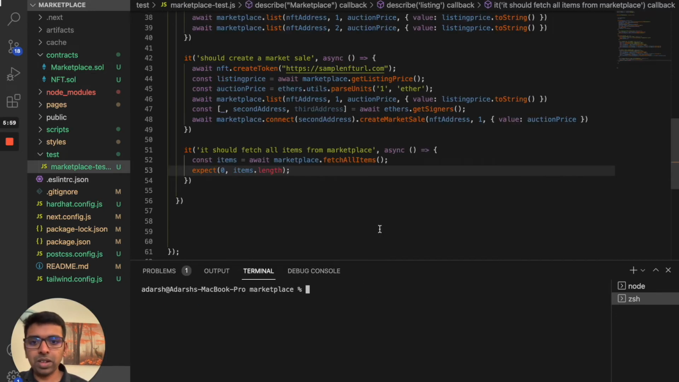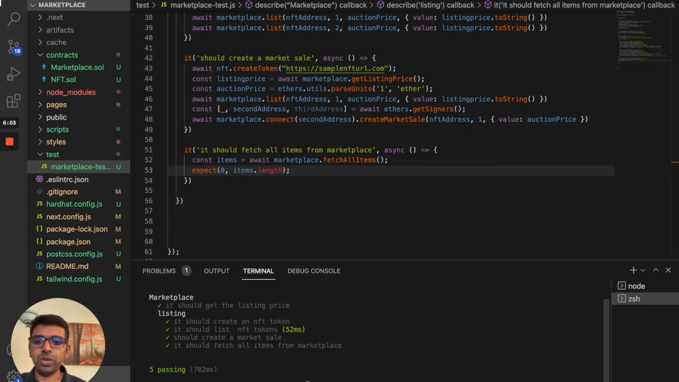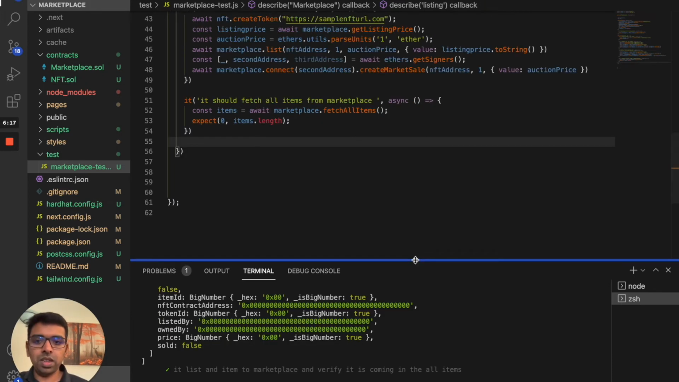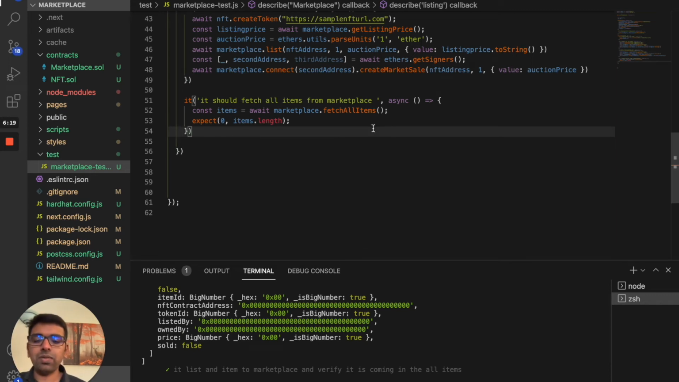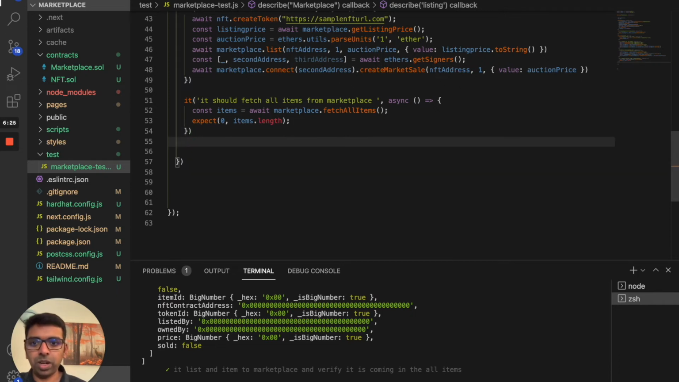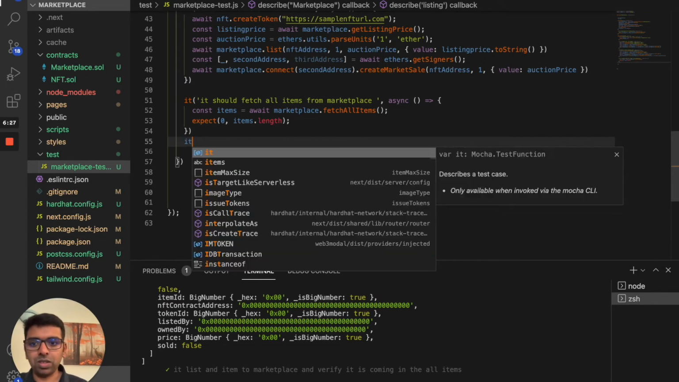Now if we go back to our terminal and run npx hardhat test again, what we expect is that we don't have any items listed in the marketplace yet, so the item length should be 0. That's what we did here. This is all passing, so the first test is passing. Now that we have the fetch all items function, we can add some more tests to make sure this is all working fine.